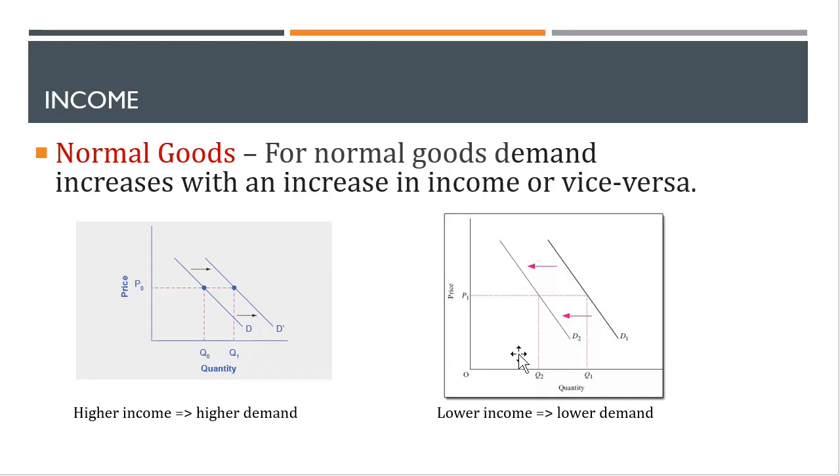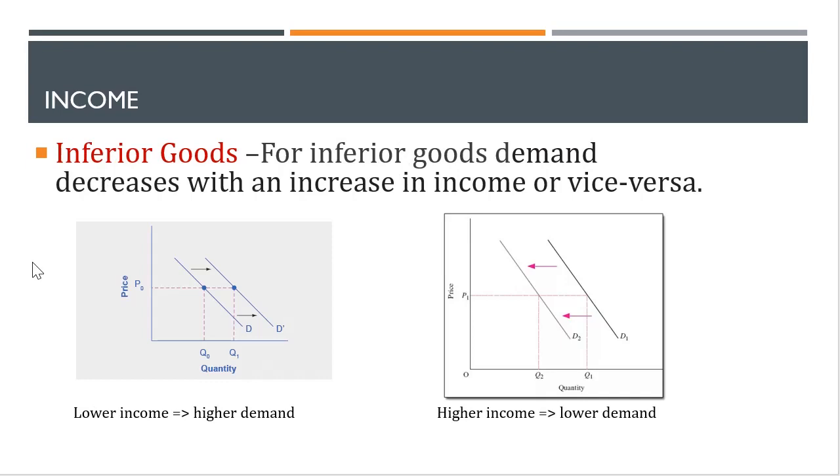On the other hand, when there is a decrease in demand due to a decrease in income, you can see that the demand curve is shifting from right D1 to D2. So there is an inward or leftward shift. So a leftward or inward shift leads to a decrease in demand.